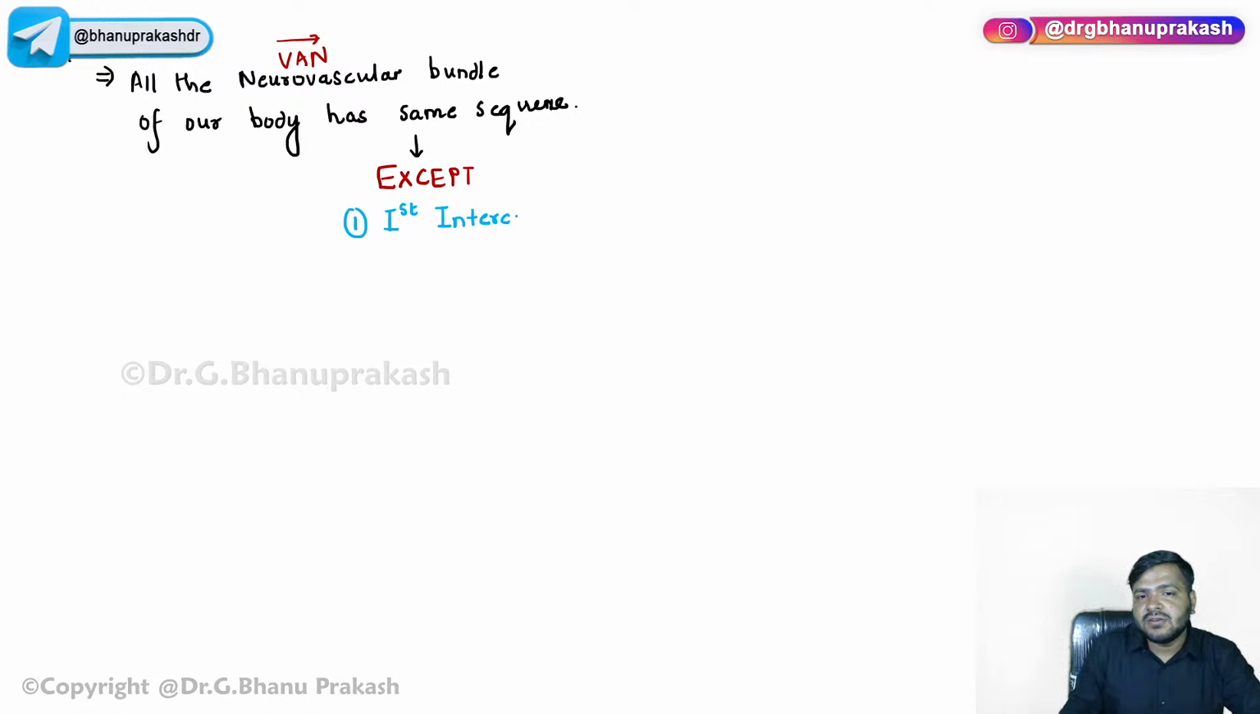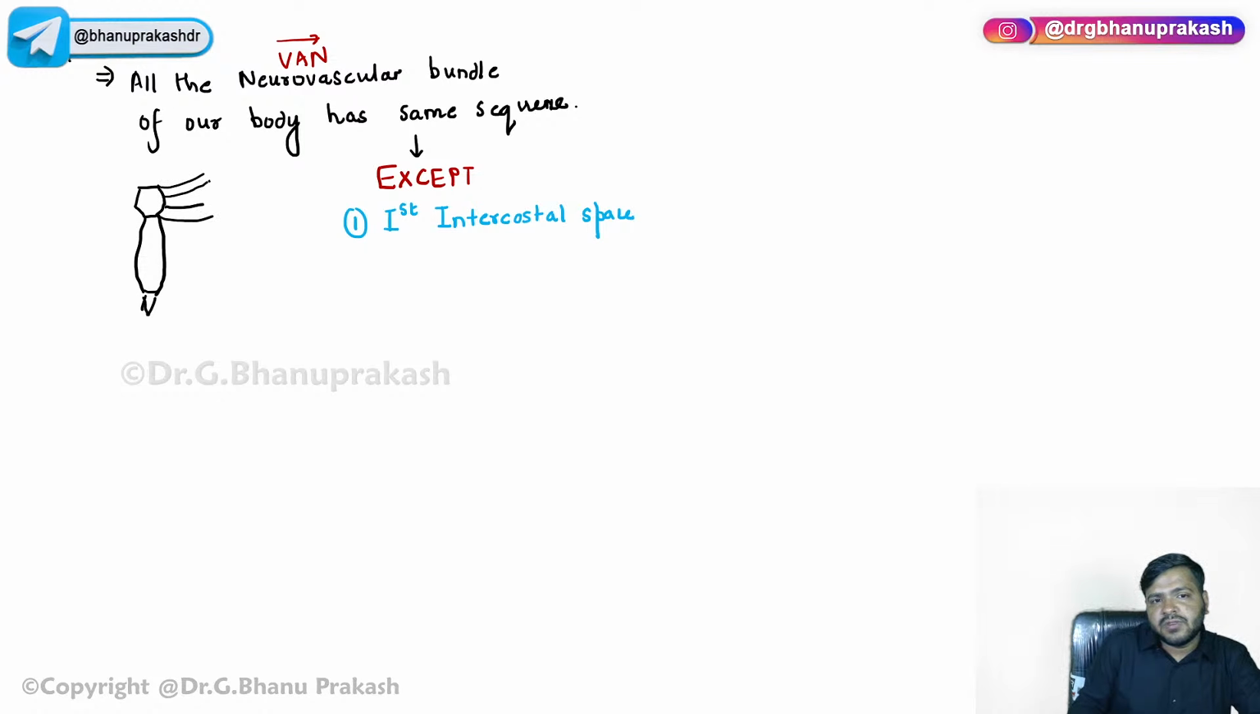The first intercostal space. Now, when I say first intercostal space, you guys already know that, let us suppose this is the sternum. And from the sternum, you guys already know we have the ribs, the first rib and the second rib. Now, when I say first intercostal space, it is actually the space in between these two ribs.